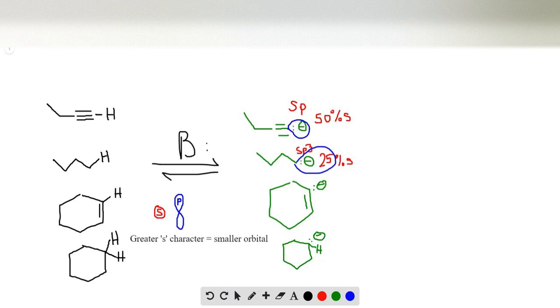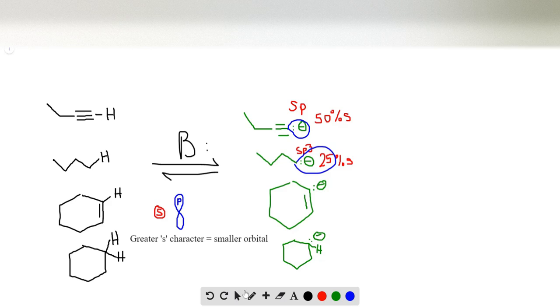Now, this isn't drawn to scale by any means, but I'm trying to show you that the sp orbital is going to be much smaller than the sp3 hybridized orbital. Therefore, this lone pair of electrons is held more tightly to this carbon than to this carbon. Therefore, this hydrogen is more acidic because this intermediate is more stable. The anion is more stable on the triple bond than just on a regular alkane due to hybridization.